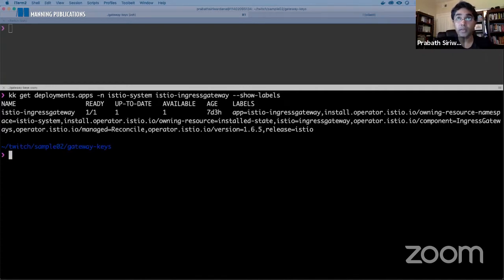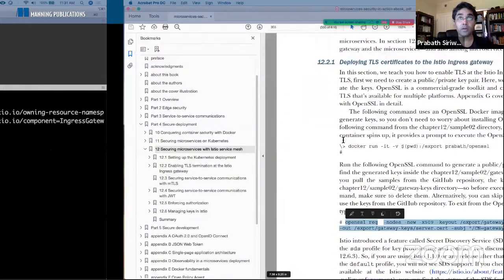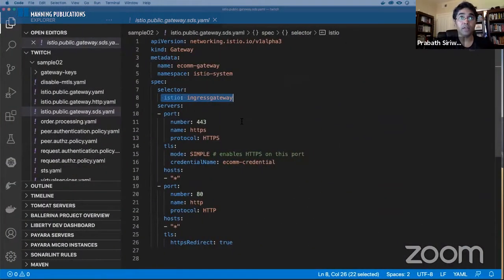Okay. So here you can see there's a label called Istio Ingress Gateway, right? So now when we define a gateway having this selector Istio Ingress Gateway, this gateway resource will get attached to the Istio Ingress Gateway, which is running under the Istio system namespace. Okay.